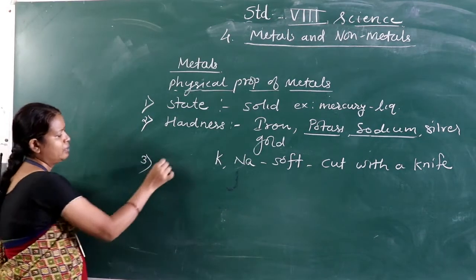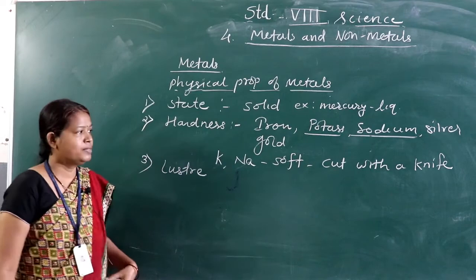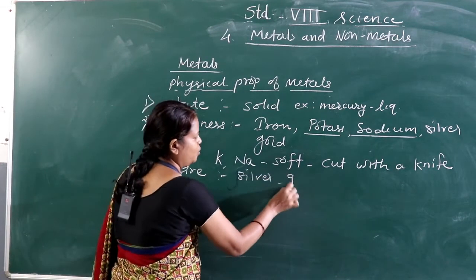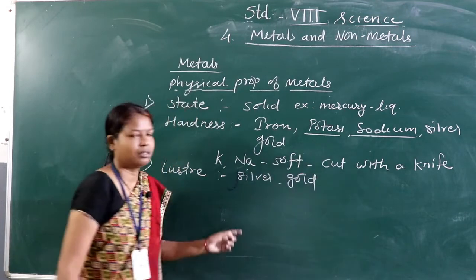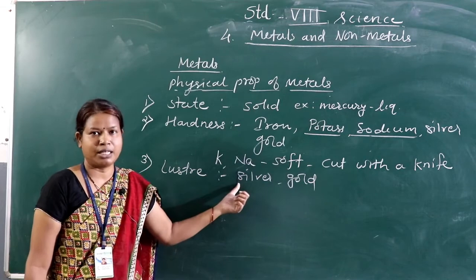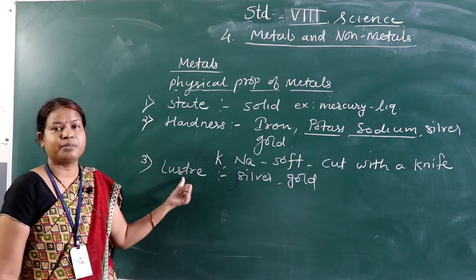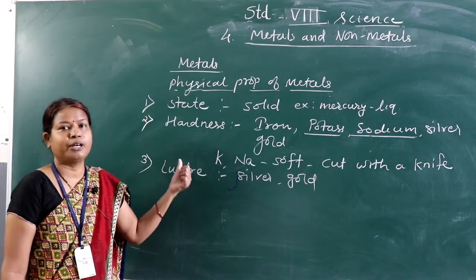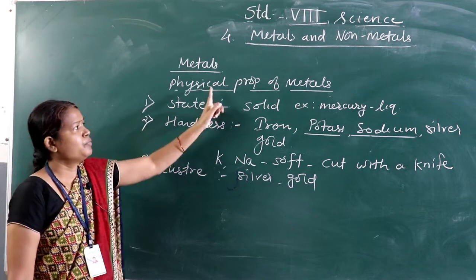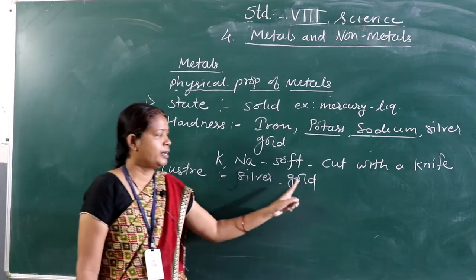Third property is luster. You have seen the metals like silver. You have seen the metal gold. These metals are used for making jewelry because they have the property of luster. Luster means shining. The shining property of a substance is called lustrous property, and this is one of the physical properties of the metal. For example, silver and gold.